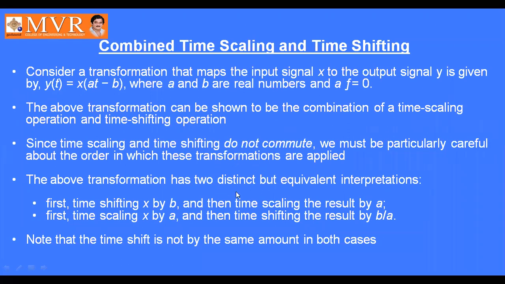The above transformation has two distinct but equivalent interpretations. First, time shifting x by b, and then time scaling the result by a. Or first, time scaling x by a, and then time shifting the result by b by a. So this is the combination of time scaling and time shifting properties, represented as y of t is equal to x of at minus b.